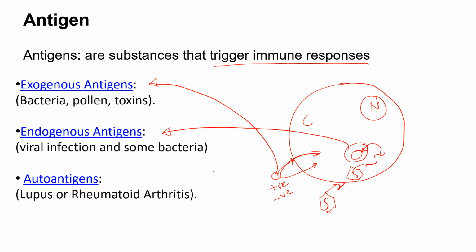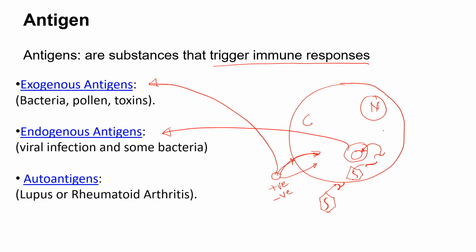Most viruses produce endogenous antigens because viruses can't reproduce outside. Viruses are obligate intracellular parasites, so they always infect the cell and produce the protein inside the cell.